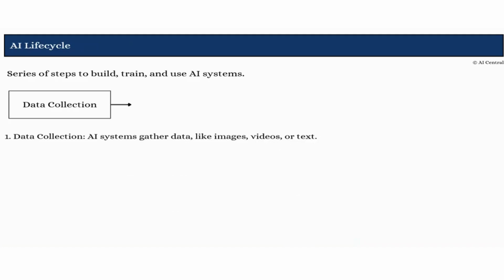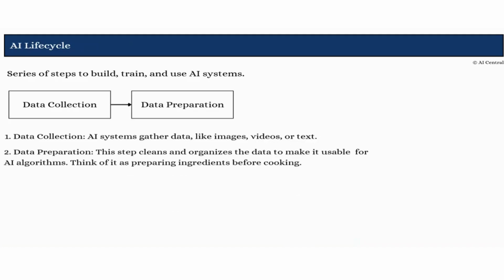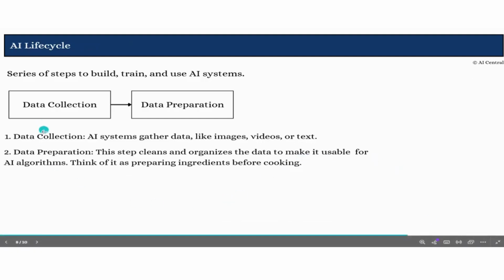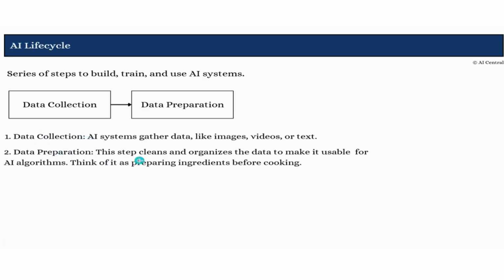After collecting the data, we need to prepare the data in such a way that it can be given further to the model. So for example, if we want to cook a meal, first we need to purchase the vegetables, and then prepare them, we need to chop the vegetables.